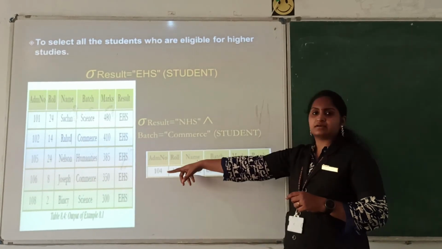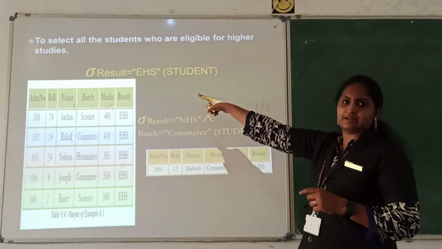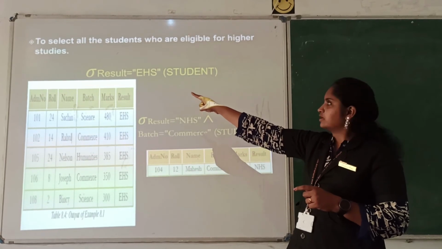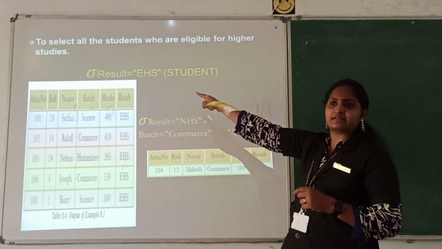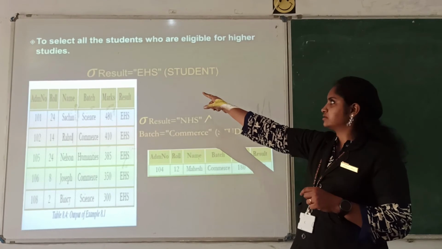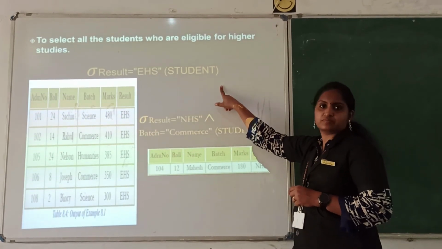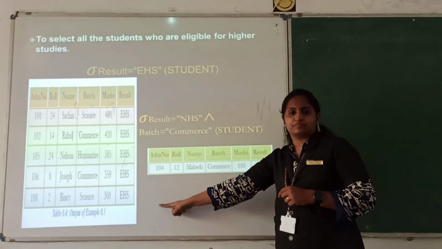Here we are using the student table. Select result, that is the condition, equal to eligible for higher studies, that is ELHS, from the student table. So you will get a table like that.